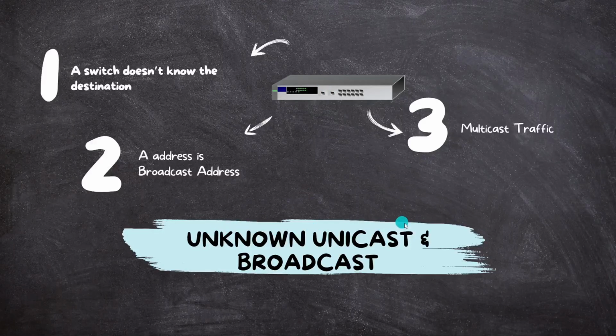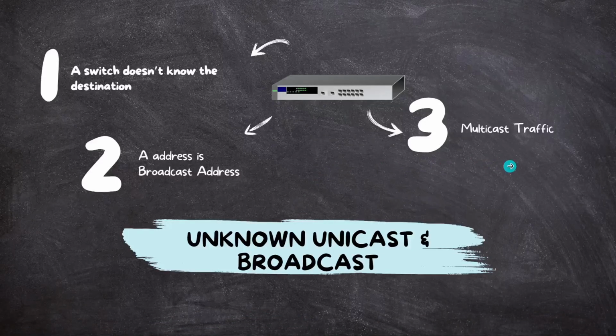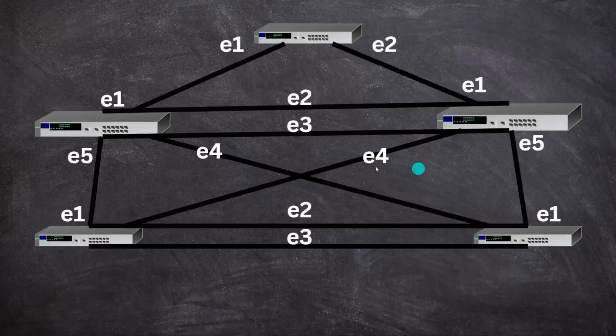So in that case it will broadcast the packet. And the second is broadcast. These two scenarios are very harmful for any network because they may lead to network congestion and an increase of network traffic. So for that purpose, STP has been made.